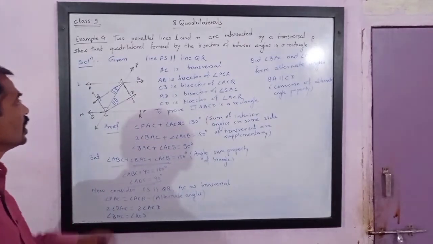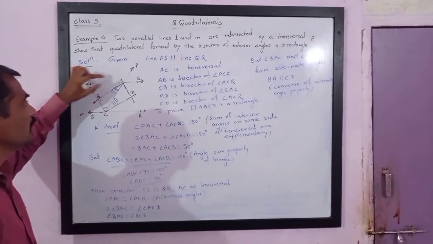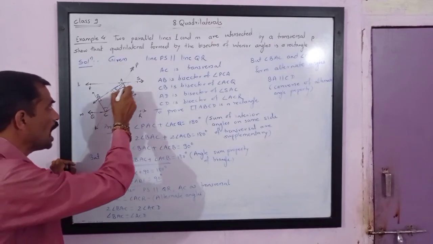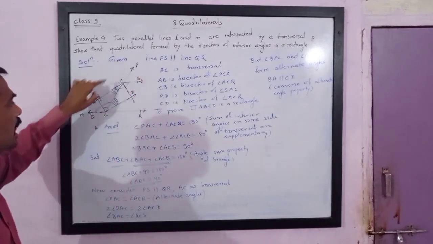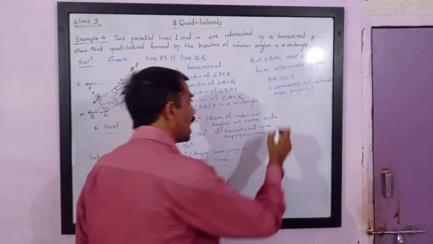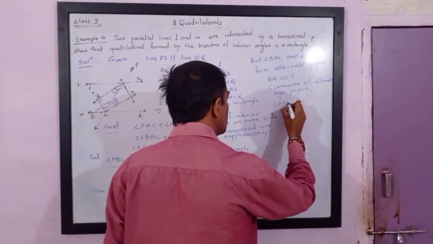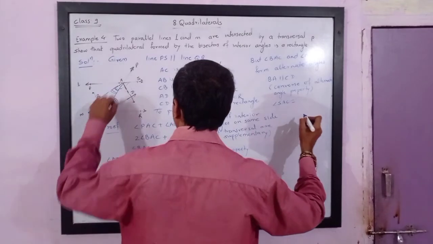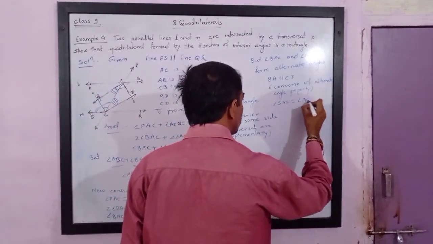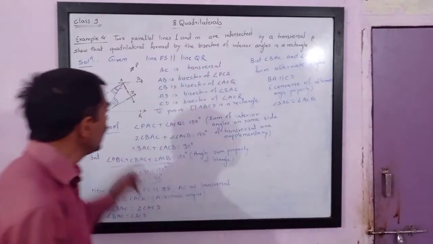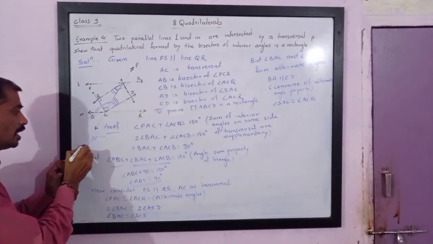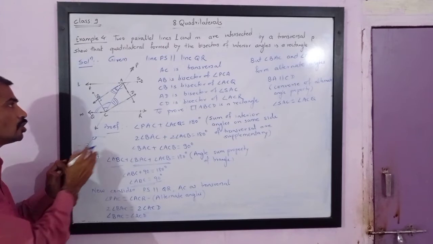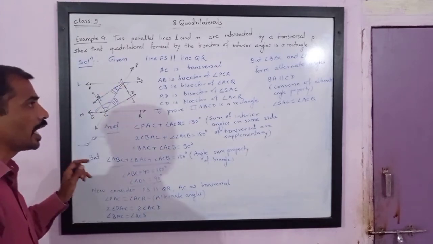Now see, next we can consider these two as alternate angles. Angle SAC equals angle ACQ. Again, they form alternate angles. Watch carefully. This is the mirror image of the letter Z. So these two are also alternate angles.